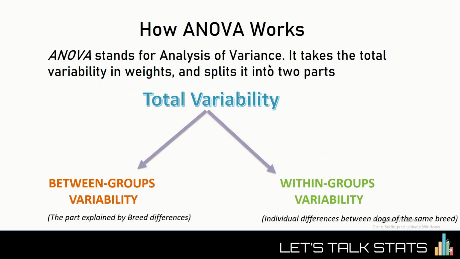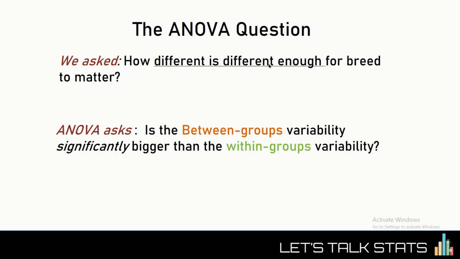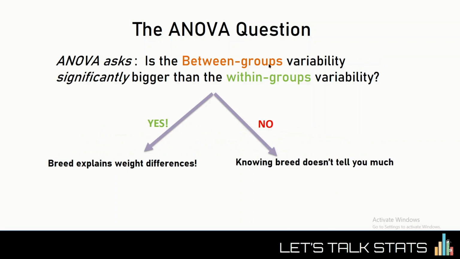All right, it's time now to connect the dots. After looking at the two weights data sets, we wanted to know how different is different enough for breed to reliably explain the weight differences among dogs. Well, in the ANOVA framework, this is the same as asking if the between groups variability is significantly bigger than the within groups variability. If the answer is yes, we conclude that breed does explain weight differences, and if it's a no, well, then knowing the breed doesn't help us much.